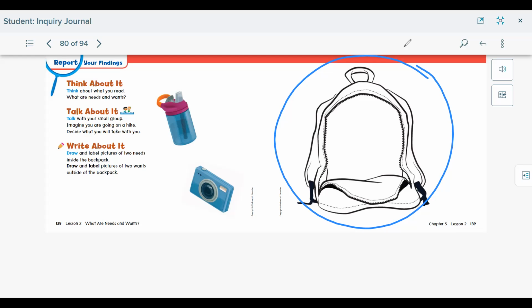And then I want you to think about what two things you would want to take. Not things that you need, but things that you would want to take with you. They're showing us a camera here because you'd want to take pictures on your hike. You don't need to take pictures, right? So you would probably want a camera. What's another thing that you would want to take with you? So draw a picture and label it.